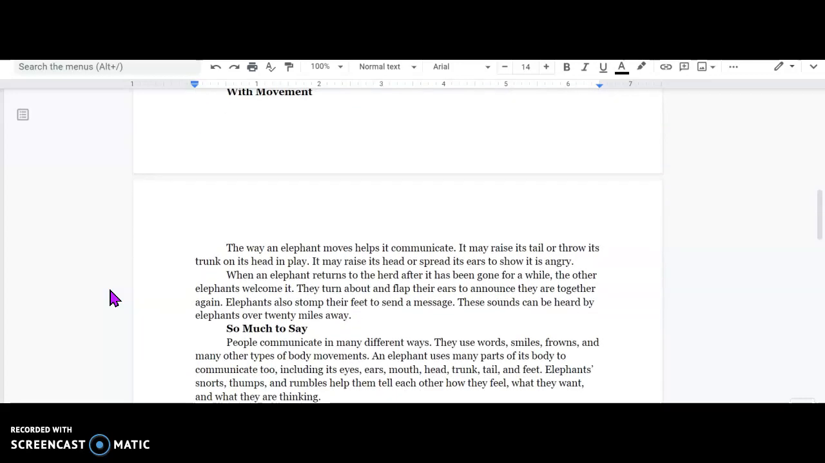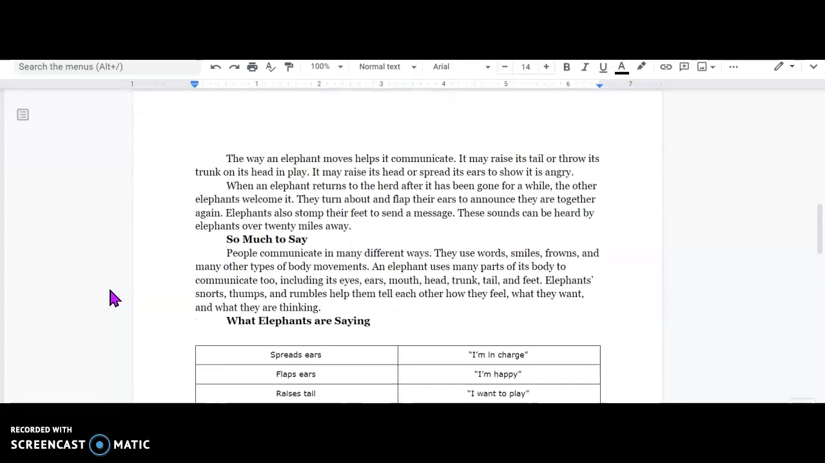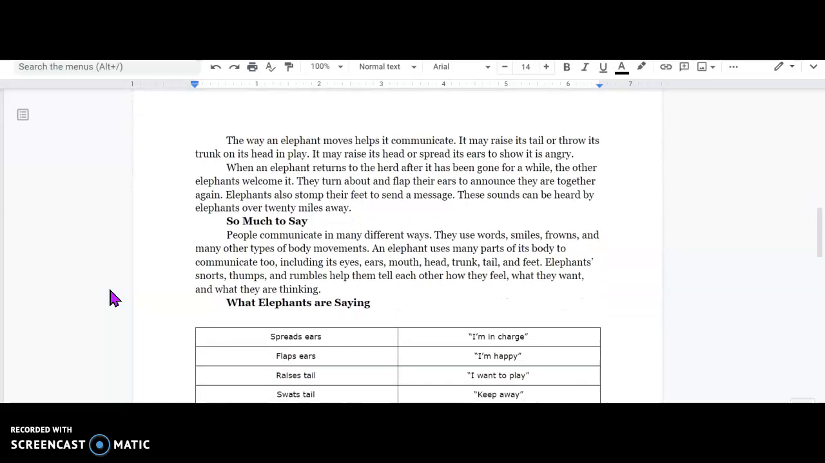Now with movement. The way an elephant moves helps it communicate. It may raise its tail or throw its trunk on its head and play. It may raise its head or spread its ears to show it is angry. When an elephant returns to the herd after it had been gone for a while, the other elephants welcome it. They turn about and flap their ears to announce they are together again.